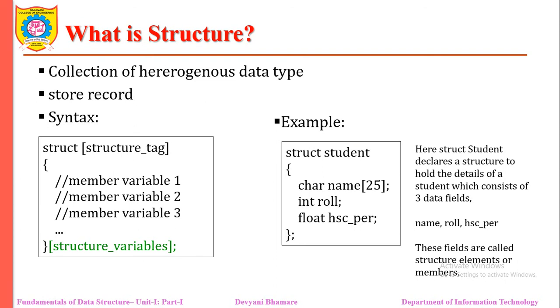If we want to use an array, we directly declare the array, integer a of 100. But if we want to use a structure, then first of all we need to design that structure, meaning what type of information I want.